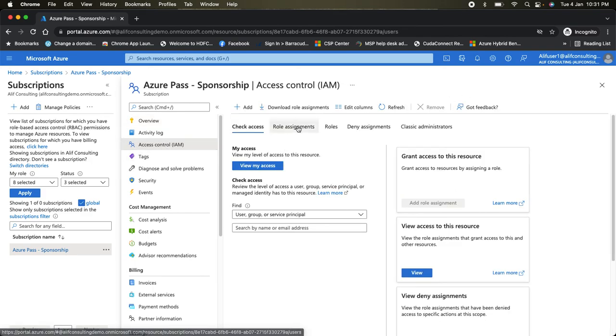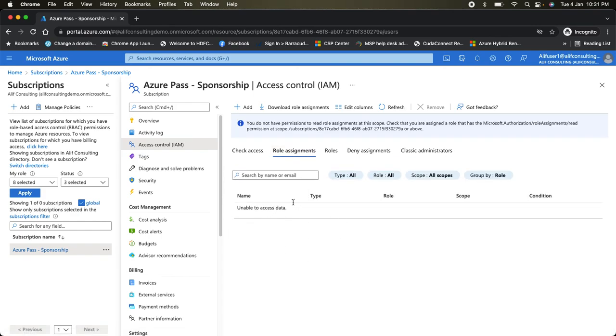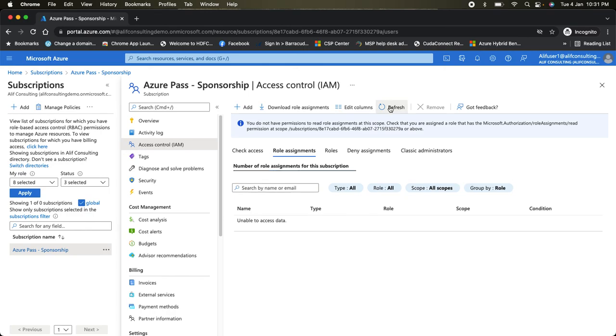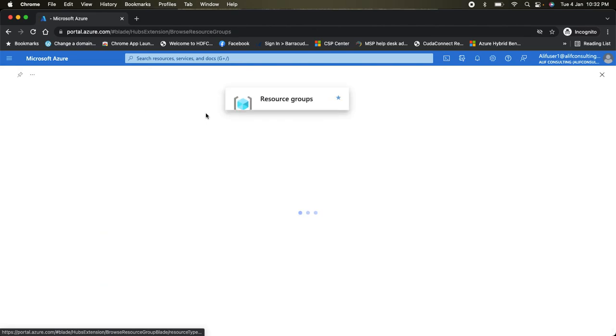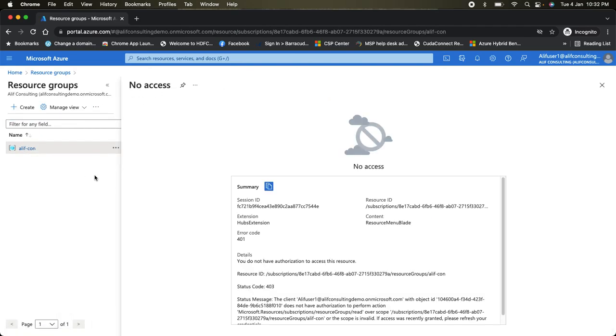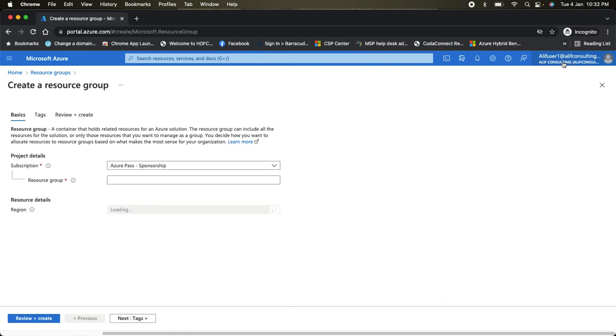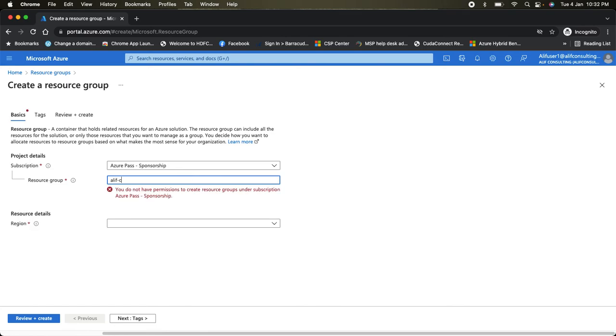If I go to the access control or the role assignment, I will not be able to see anything here because I don't have any permissions to read these role assignments. Another thing is, if I go to the resource group, I already have one resource group deployed. If you see here, it's telling me I don't have permission to see any information, or to create the resource group as well.